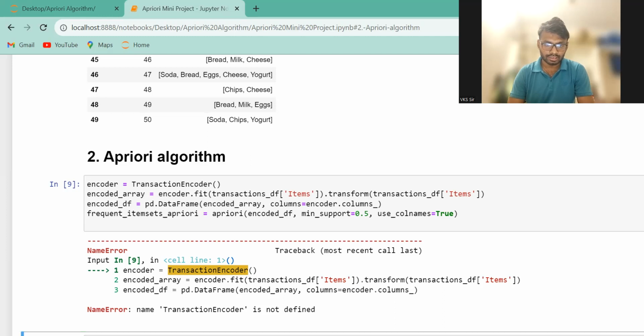So there is one error coming. Okay, so where is the error? Yes, where is the error? Anyone who can just find it?